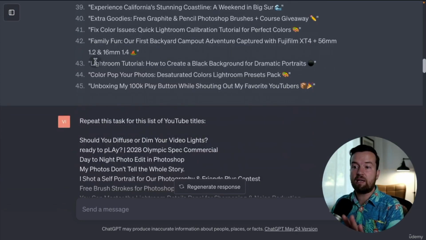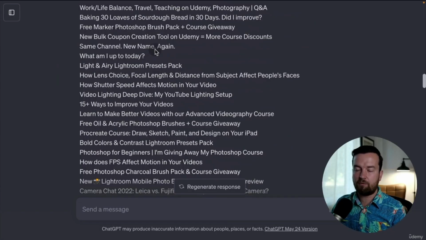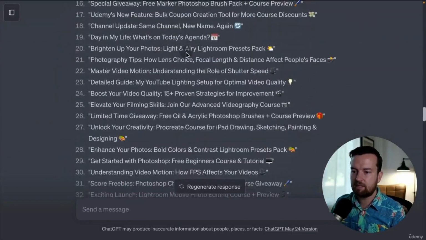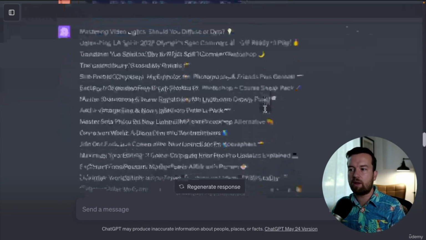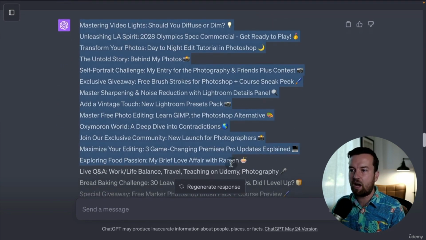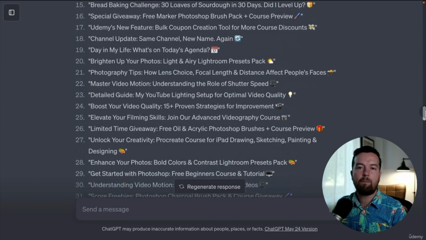And so then it gave me this list. And then I had it repeat it for the next list and the next list, etc. And you can see that it just repeated this. I asked it to rewrite this list without the numbering and quotation marks so that I can simply copy and paste this, and I copied it and pasted that into an Excel file.